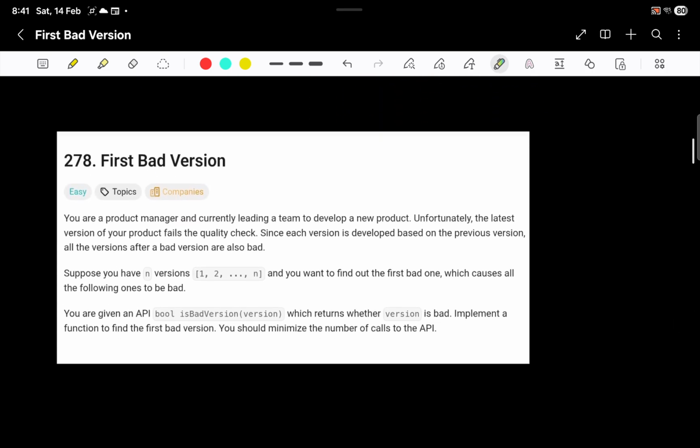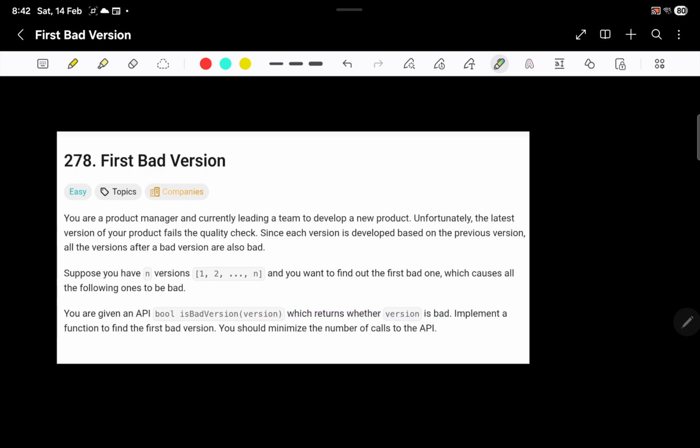Question says you are a product manager and currently leading a team to develop a new product. Unfortunately, the latest version of your product fails the quality check. Since each version is developed based on a previous version, all versions after a bad version are also bad. Suppose you have n versions, say from 1 to n, and you want to find out the first bad version which causes all the following ones to be bad. So you want to find the first bad version. You are given an API isBadVersion which will be able to tell you if the version is bad or not. Implement a function to find the first bad version. You should minimize the number of calls to the API.